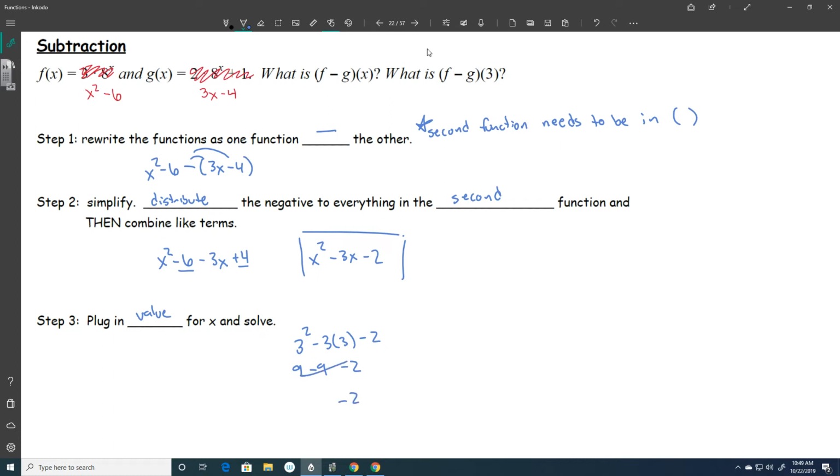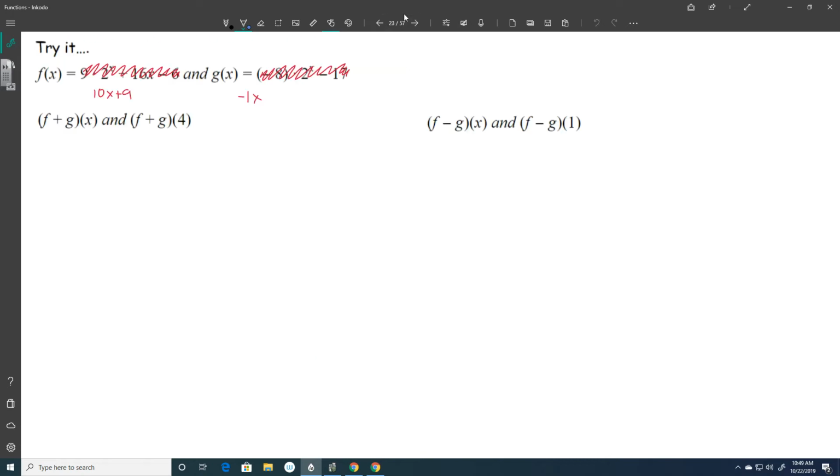And so my answer is just negative 2. Okay, so that is subtracting functions. It's just like addition, but you have to be careful that your second function gets those parentheses. Okay, so let's try this. I'm going to do an example, well, I guess 2 examples, and then you can try these on your own on the homework.